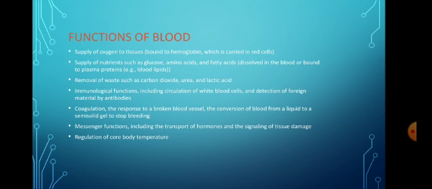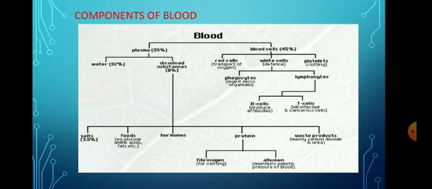Apart from this, the blood performs several messenger functions, including the transport of hormones and the signaling of tissue damage. The blood helps in the regulation of body temperature. The blood performs several kinds of immunological functions, like the cells present in the blood, like neutrophils, are phagocytic in nature. Now let us discuss the components of blood.